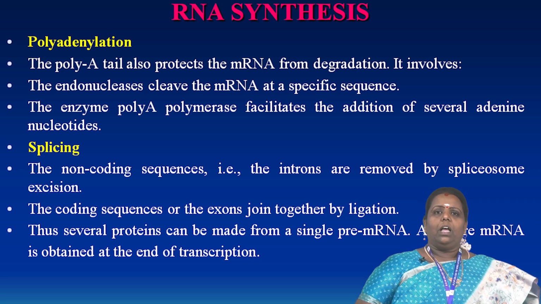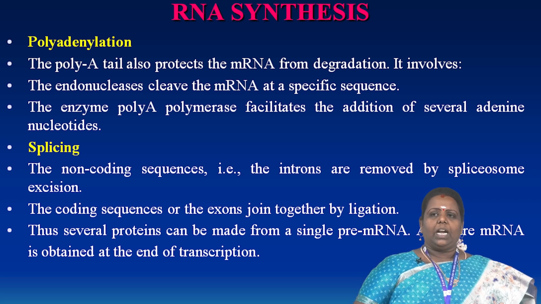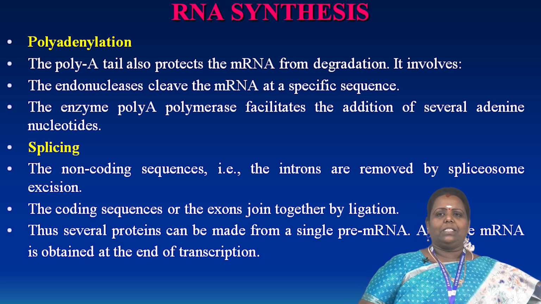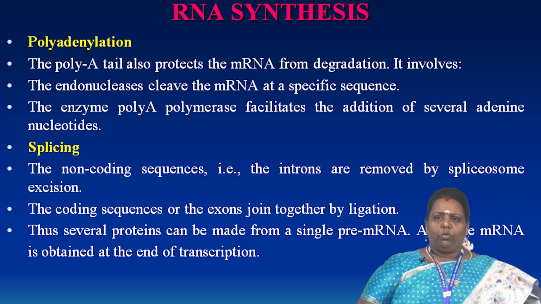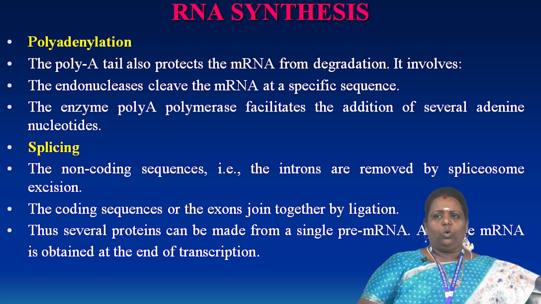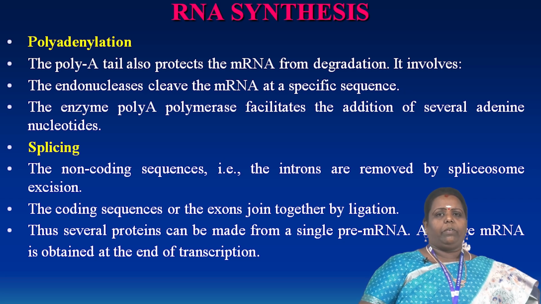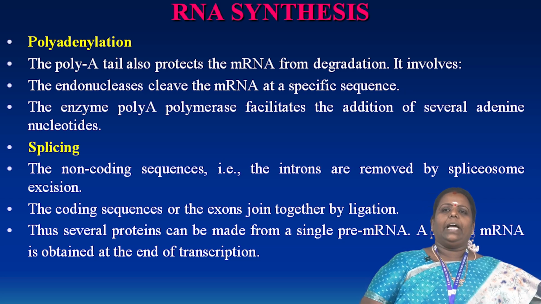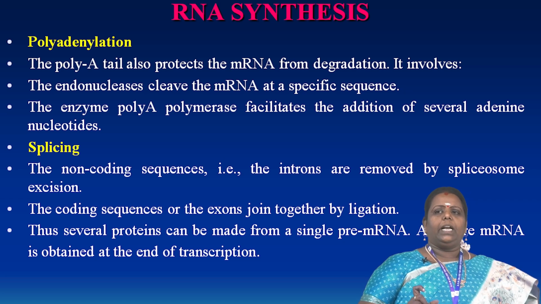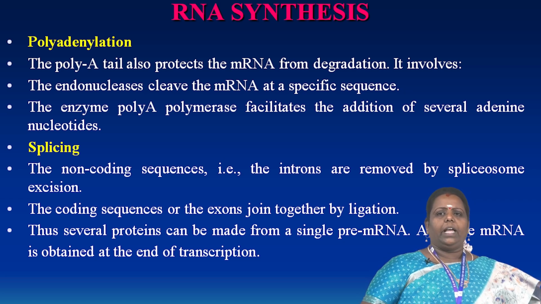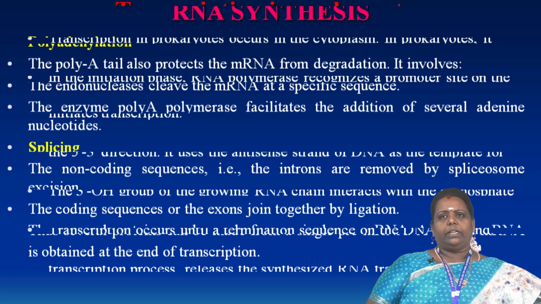During splicing, the non-coding sequences, the introns, are removed by the spliceosome. The coding sequences, the exons, are joined together by ligation. Ligation means an enzyme ligates them, like pasting. Thus, several proteins can be made from a single pre-mRNA. After that, the mature mRNA is formed at the end of transcription.